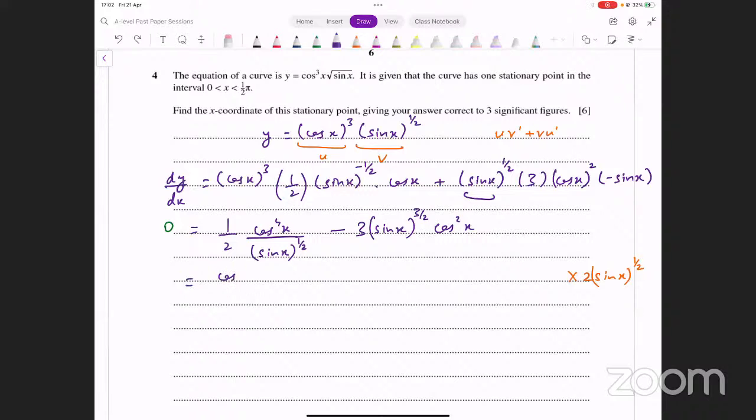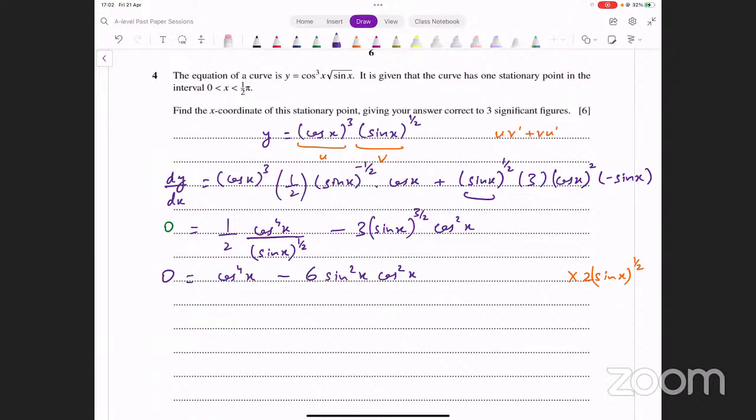फर्स्ट टर्म में आपके पास बचेगा cos raised to power 4x. जब 2 से multiply होगा सेकंड टर्म से तो वहां पे 6 आ जाएगा. sin x raised to power 1/2 multiply होगा तो 3/2 पावर में 1/2 add करेंगे तो वो क्या हो जाएगा? sin square x, then you have cos square x, and this equals 0. This is the equation that we now need to solve.